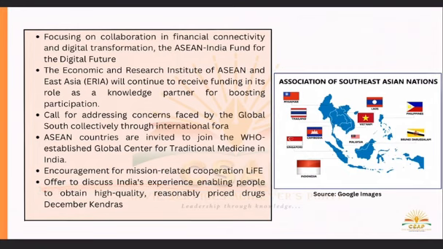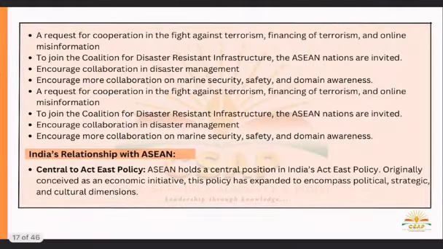Offers to discuss India's experience enabling people to obtain high quality reasonably priced drugs, through Jan Aushadhi Kendras. Today, we are basically the world's pharmacy. Today we can be called the world's pharmacy. So through this we can make people understand the need of drugs and their respective needs in the coming times. So that's what a request for cooperation in the fight against terrorism, financing of terrorism and online misinformation. So as you know, India is the country which is faced with the most overt effect of terrorism.